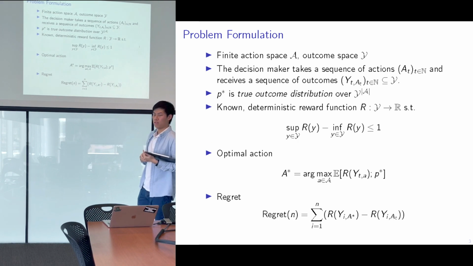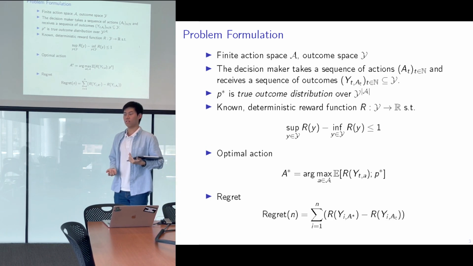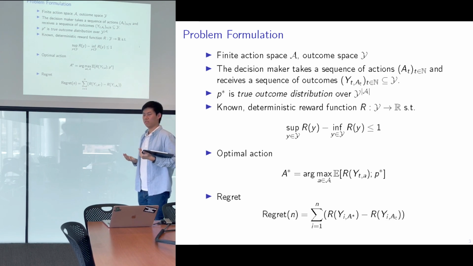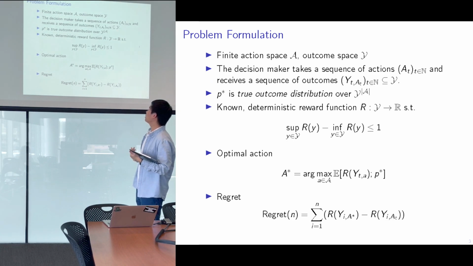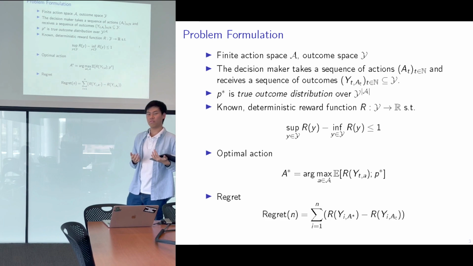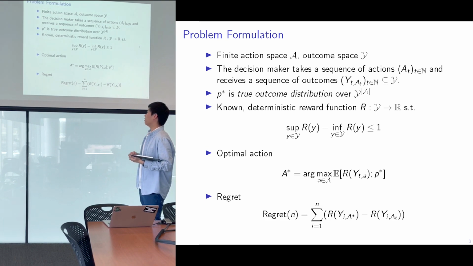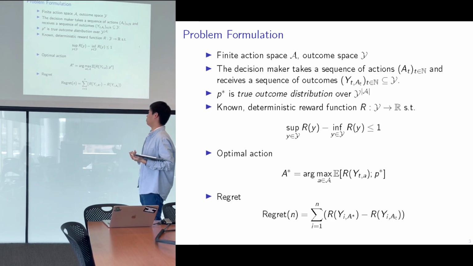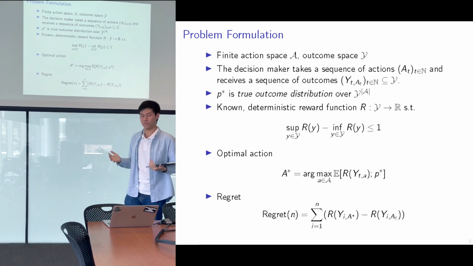There's a finite action space representing the actions you can take, and the outcome space. You, as an agent, are going to make a sequence of actions and receive a sequence of outcomes. Then there is P star, which is the true joint distribution between action and outcome, and you don't actually know about it. We have a reward function R, which evaluates the outcome. The larger the reward is, the better the outcome is. We define the optimal action as the action that maximizes the expected reward, and regret as the sum of the reward you could get from the optimal action minus the actual reward you get.